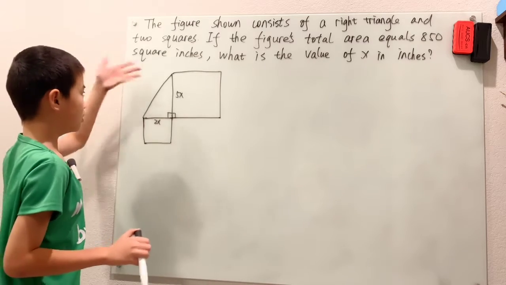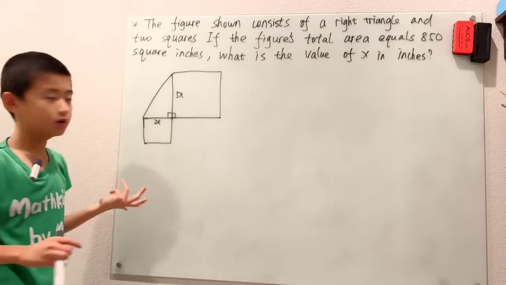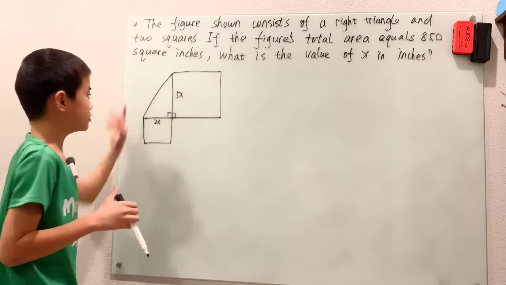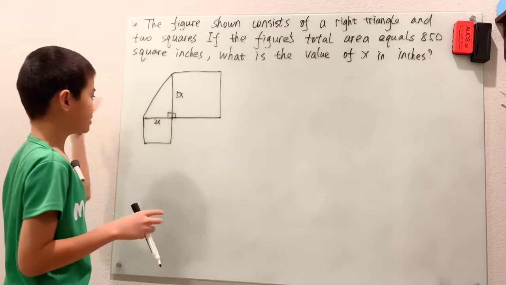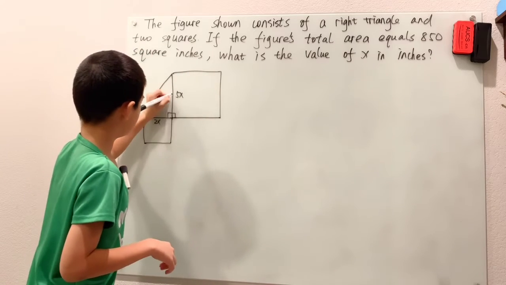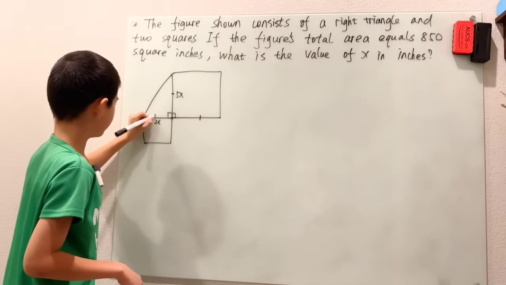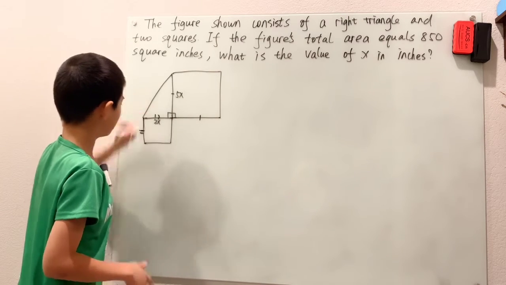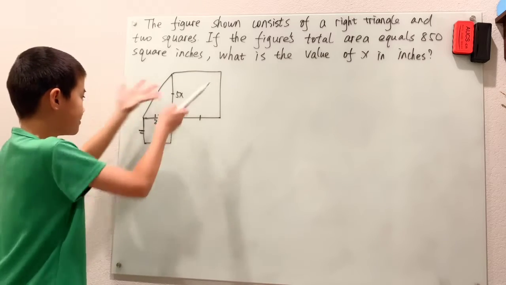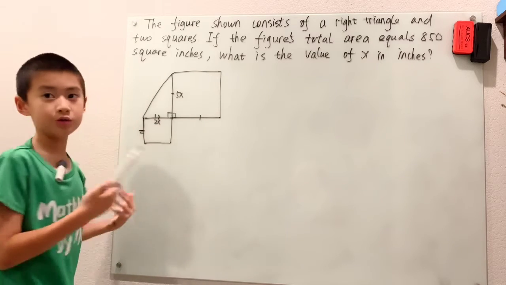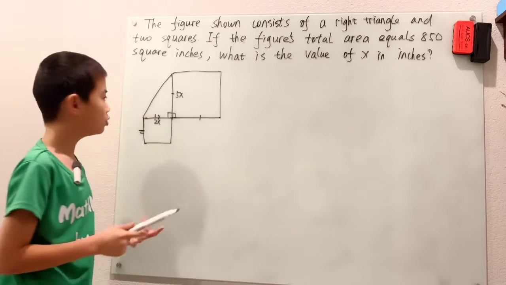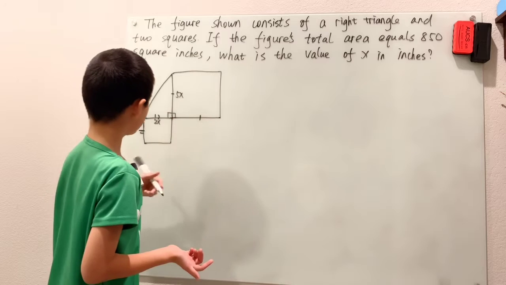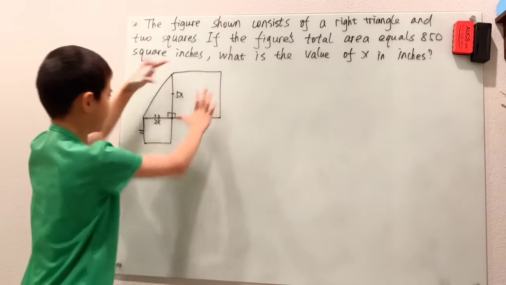Now, we have a square, we have a triangle. Well, 2x and 5x is all we need to find all of the areas, because these are squares, meaning obviously this edge equals this edge, and this edge equals that edge. It's pretty obvious, which means we have the sides of the square. This little triangle is already formed by 2x and 5x too, meaning if we just take 5x and square it, then we can get the area of this big square,